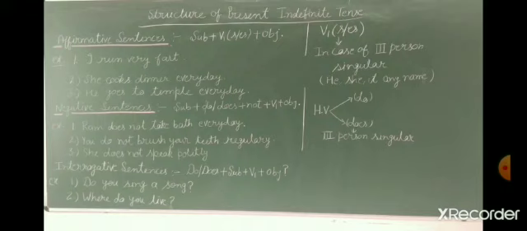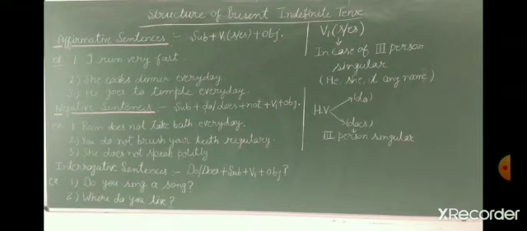Now see the third example, he goes to temple every day. He, again, here is third person singular, so we are using es with go. Now, see the second type, it is negative sentences. Negative sentences are those sentences in which we are using the word no, not, or never.